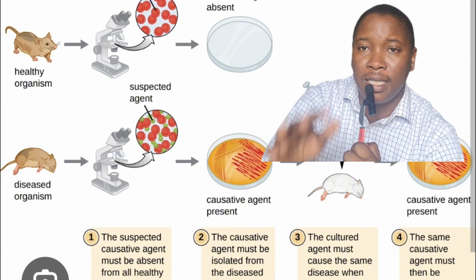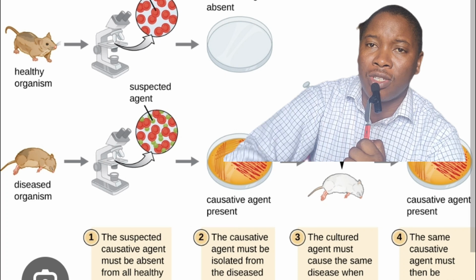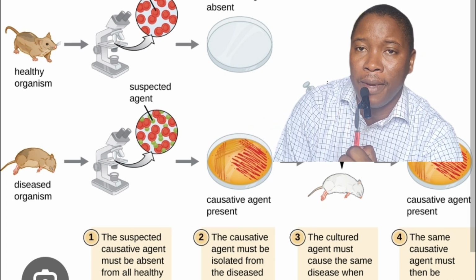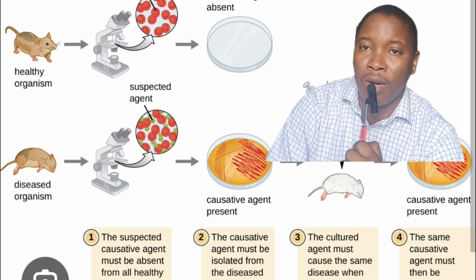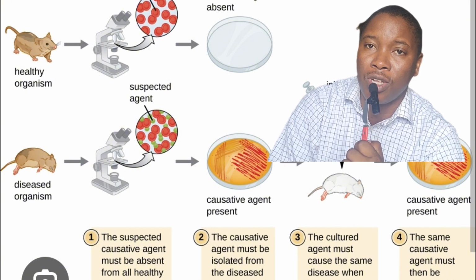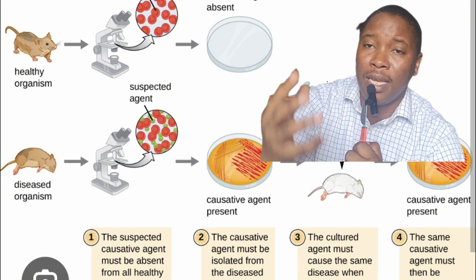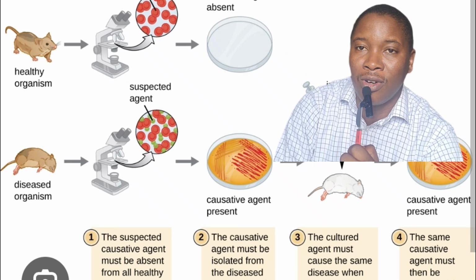So this is important. This is Koch's postulates. This is just a quick explanation of the Koch postulates, and we need to understand it for what it is. That is exactly what it is, and it helps us to know the relationship between disease and the pathogens that cause this disease.